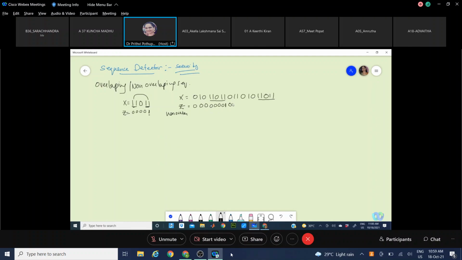Output will be 0. 0, 0, 0, not in sequence, it will be 0. And again here you are getting the bits in the sequence. That means non-overlap. You are getting the output in this format. If it is overlap,